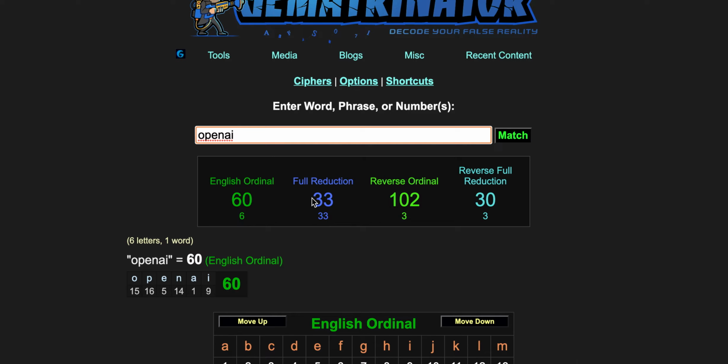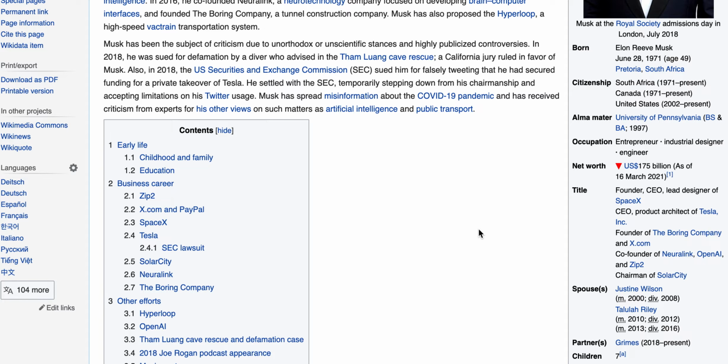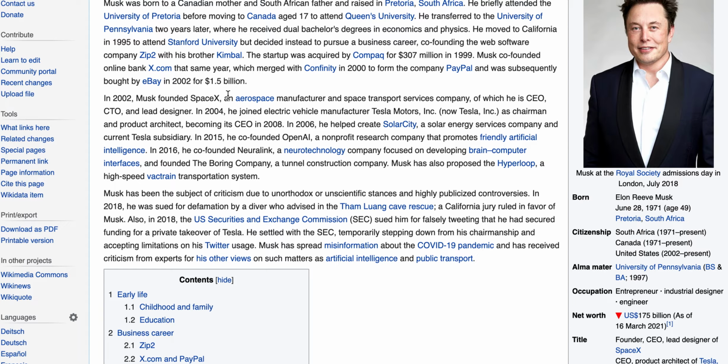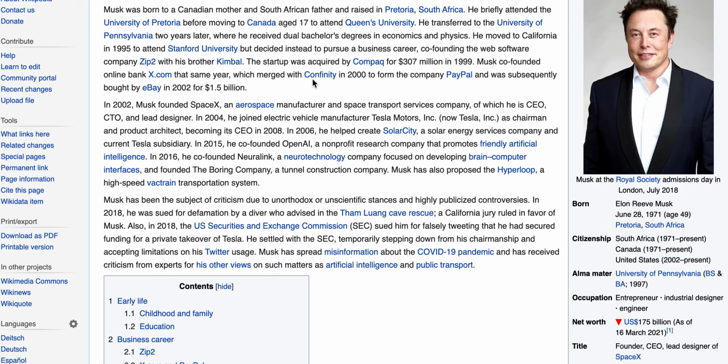With 33, and I think that's really interesting how tied to all this artificial intelligence stuff this guy is, and how he seems to be the cover boy of all things AI moving into the fourth industrial revolution. Another thing he's a part of is his company Tesla, who invested $1.5 billion into Bitcoin. And of course, we're getting the 1.5 coming back to Moon. This guy's tied to so many things with 1.5. One of them being this eBay deal that PayPal bought eBay for. Happens time and time again.